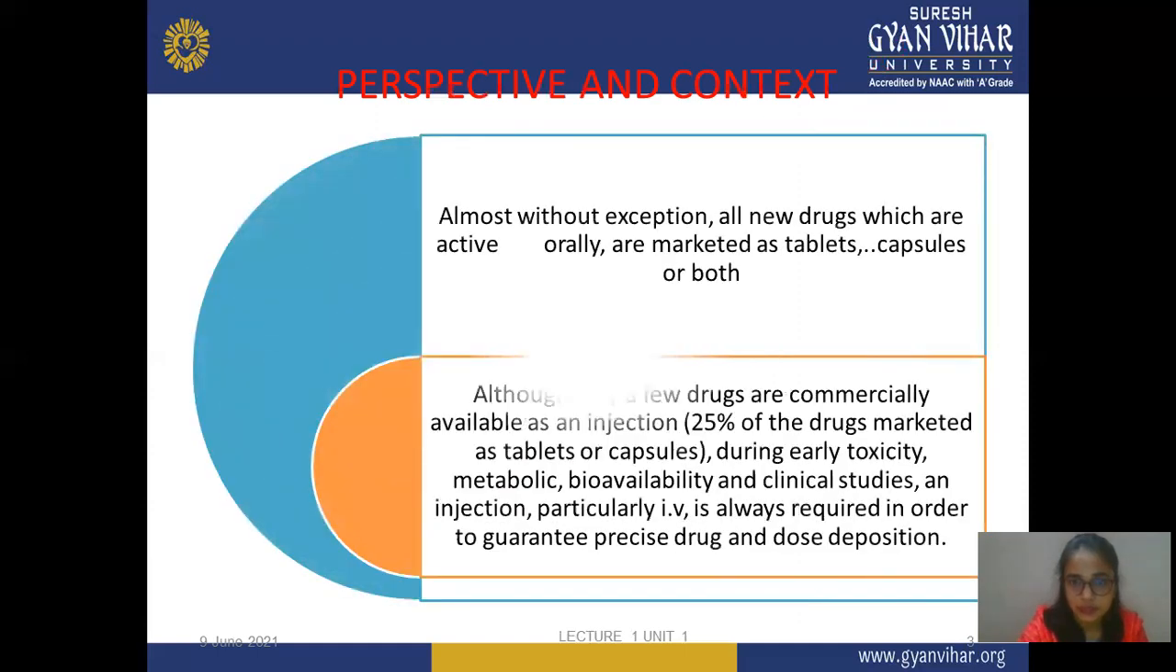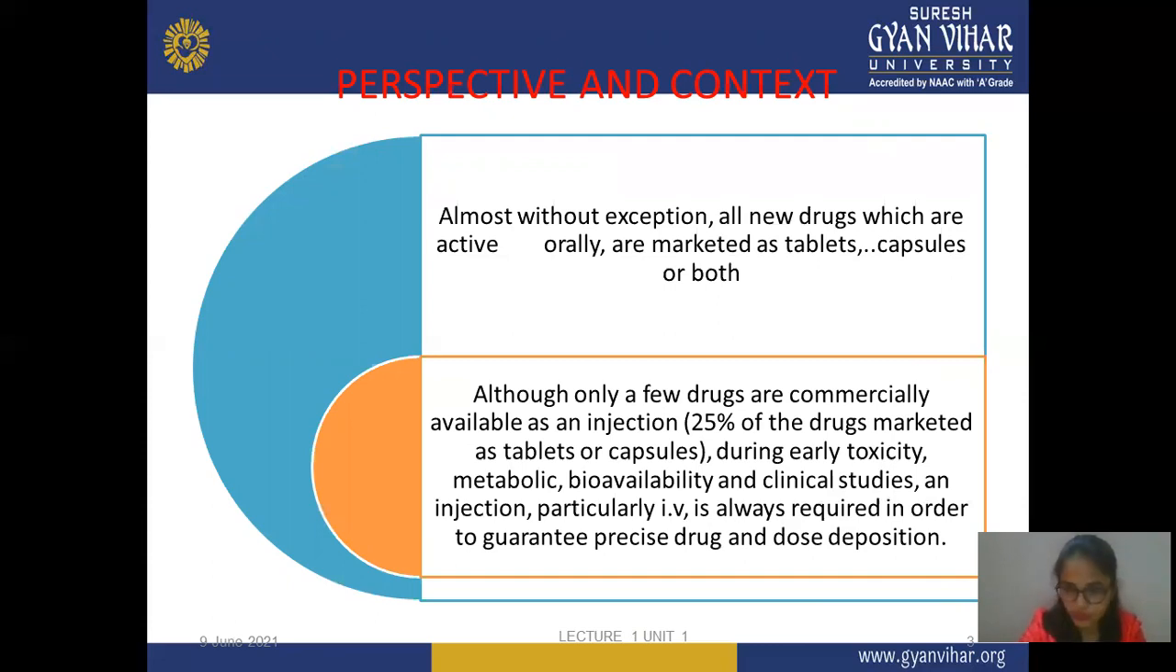In this context, almost without exception, all drugs which are active orally are marketed as a tablet, capsule, or both. Mainly, pre-formulation study is required for solid dosage forms or oral dosage forms, especially tablets, capsules, or similar formulations. Although only a few drugs are commercially available in injection form, only 25% of drugs are marketed as a tablet or capsule. During early toxicity, metabolic viability, and clinical study, an injection, particularly IV, is always required in order to guarantee precise drug and dose disposition.